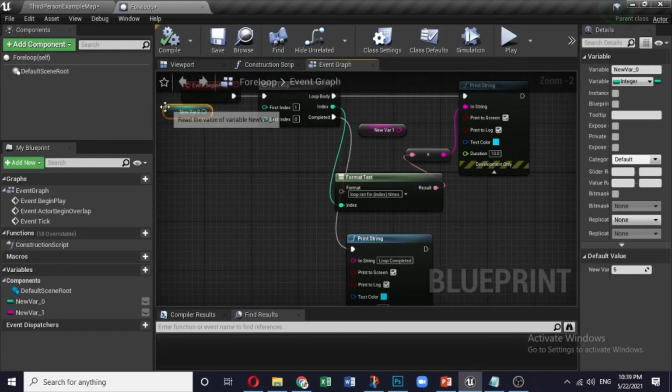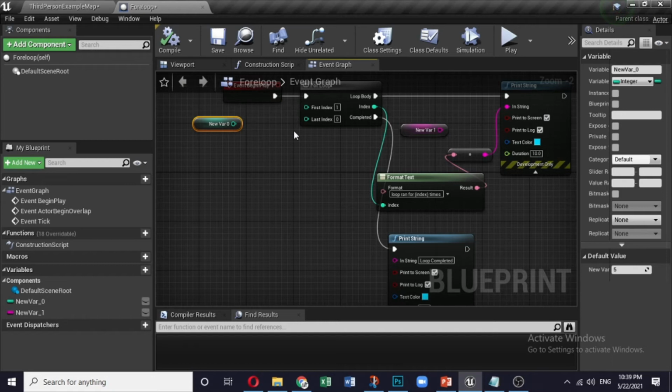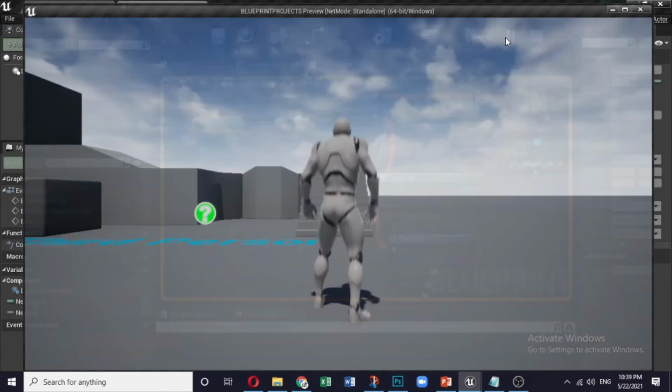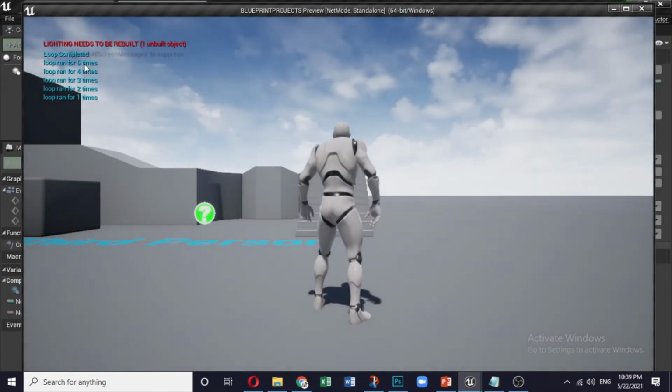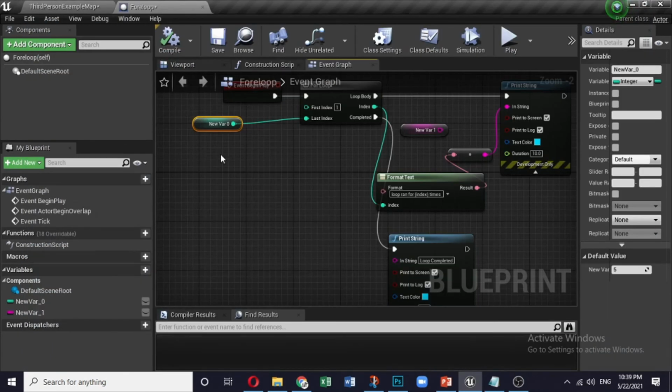Okay, let us see. There are a couple of small things. So we have seen that there's a variable which can be connected to the first integer, first index. You can connect this also to the last integer. So last integer could be, you can give a value of 5. So let's see how does it work. So it will run up to 5 times.